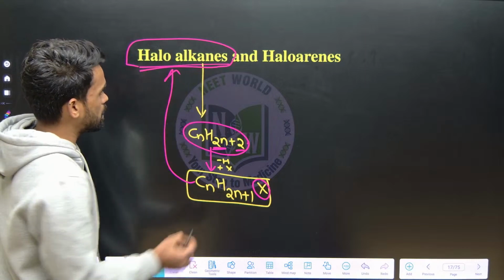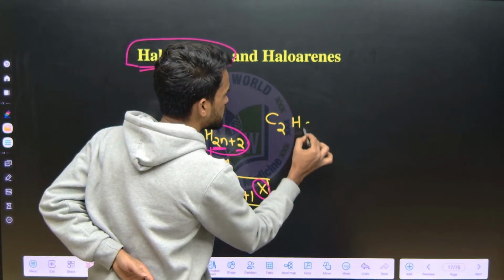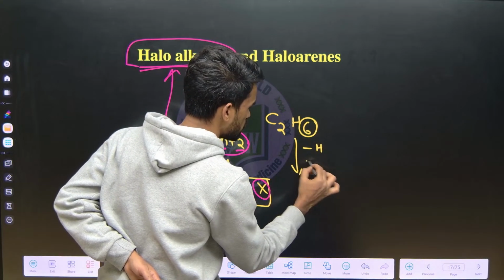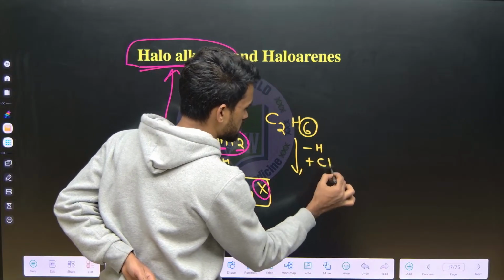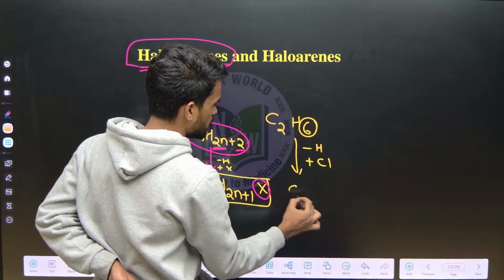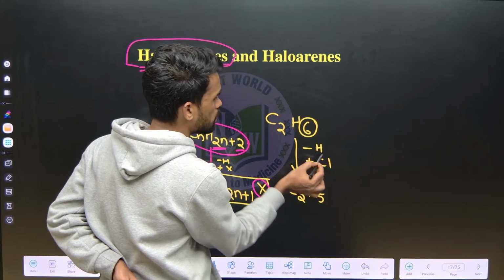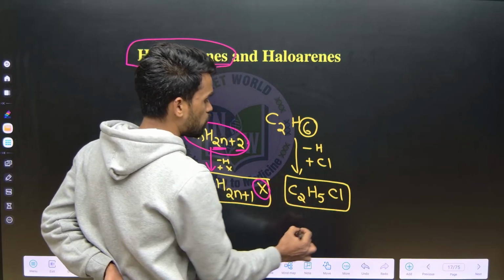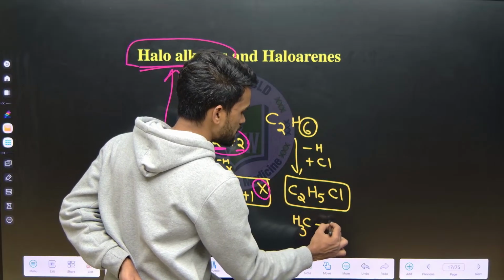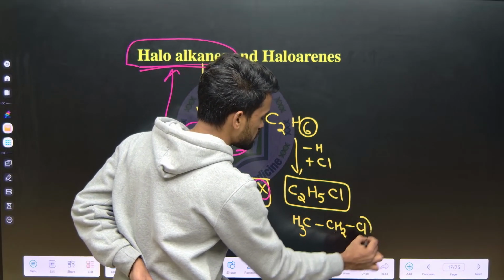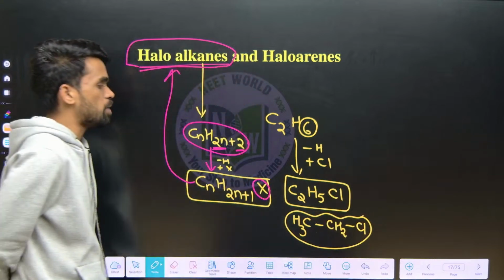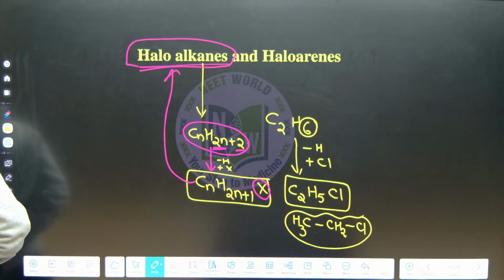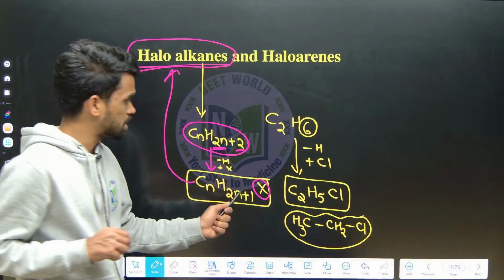A simple example: C2H6, which is ethane. From this I am removing one hydrogen and placing one halogen there, like chlorine, let us say. When we remove that hydrogen it becomes C2H5, and in the place of the sixth hydrogen I place one chlorine. So C2H5Cl, that is CH3CH2Cl, is ethyl chloride. This is an example of a haloalkane. Is this clear, guys? Whatever we have discussed till now is clear, right?